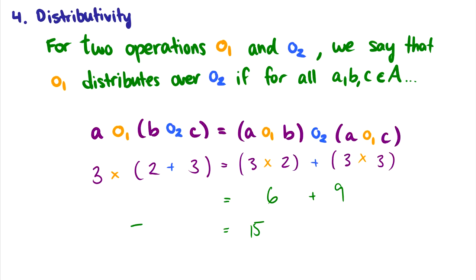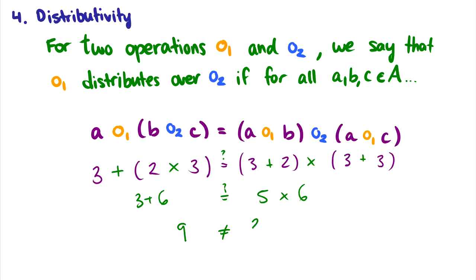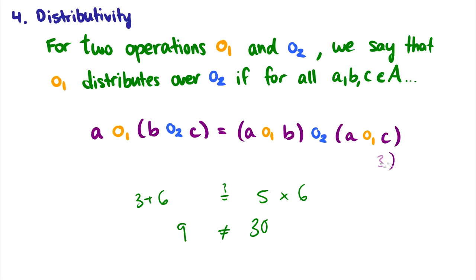But does the other way around work? So let's ask ourselves that. What if we switch these operations around? So what if I take 3 plus (2 times 3)? Is that equal to (3 plus 2) times (3 plus 3)? So this would be 3 plus 6. Is that equal to 5 times 6? And the answer, of course, is no. 9 is not equal to 30. So addition is not distributive over multiplication. What are some other examples we've seen before?